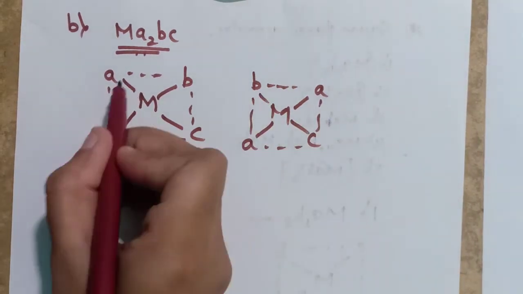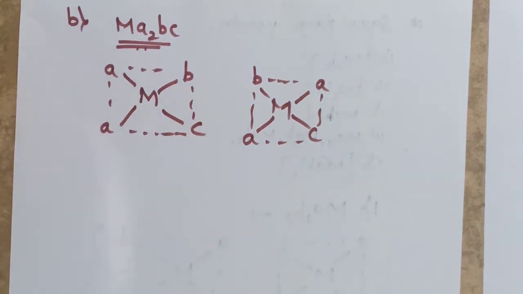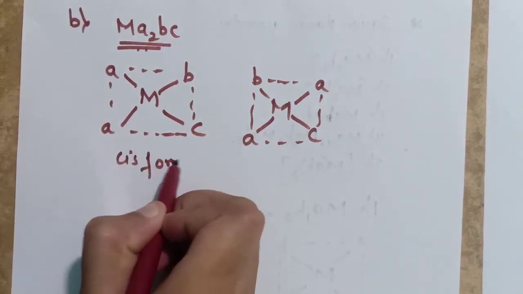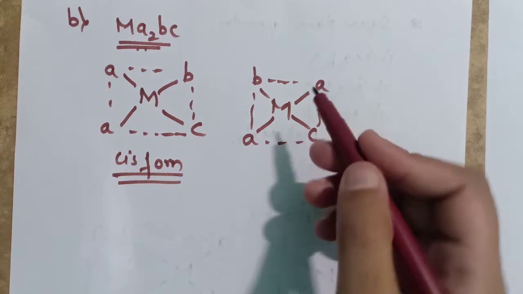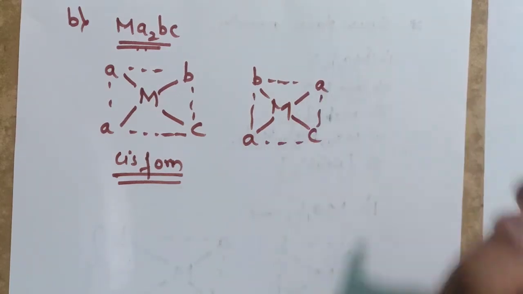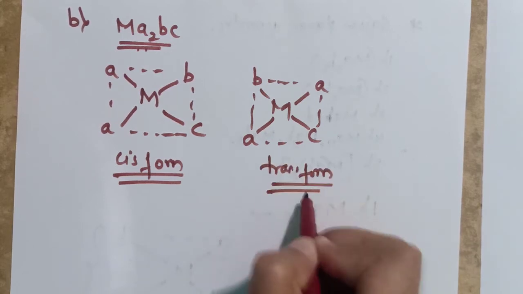Here you can see A is identical to this A. These are the identical ligands. So it is the cis form. Just consider this A only, and here you can see this A is opposite to this A. So it is the trans form.